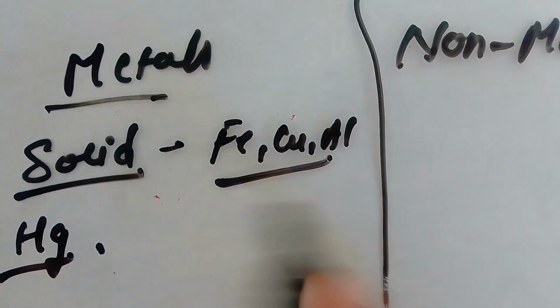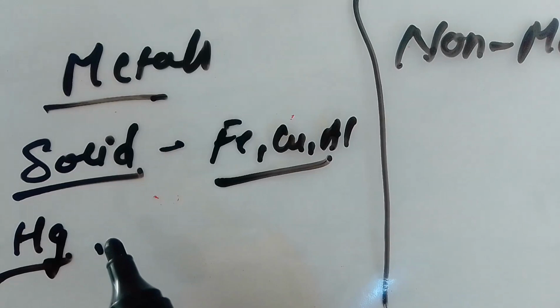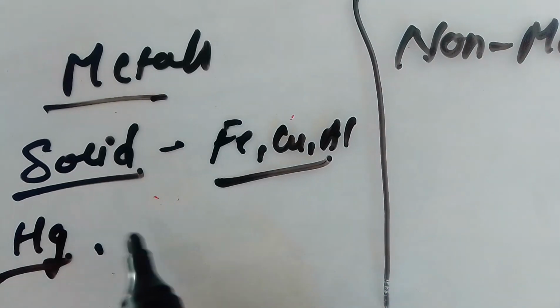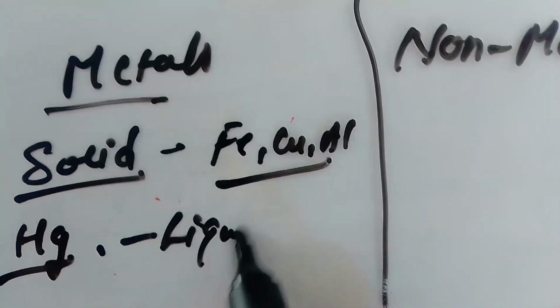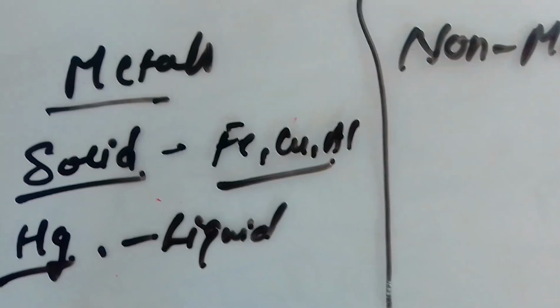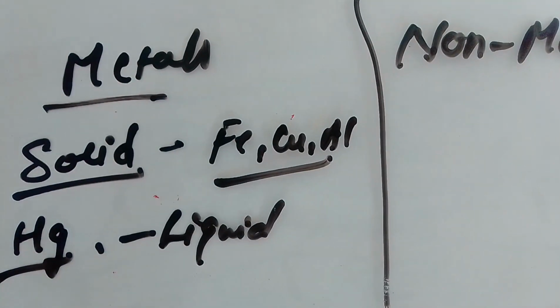Mercury is also a metal, but its state is liquid, meaning mercury is liquid at room temperature.